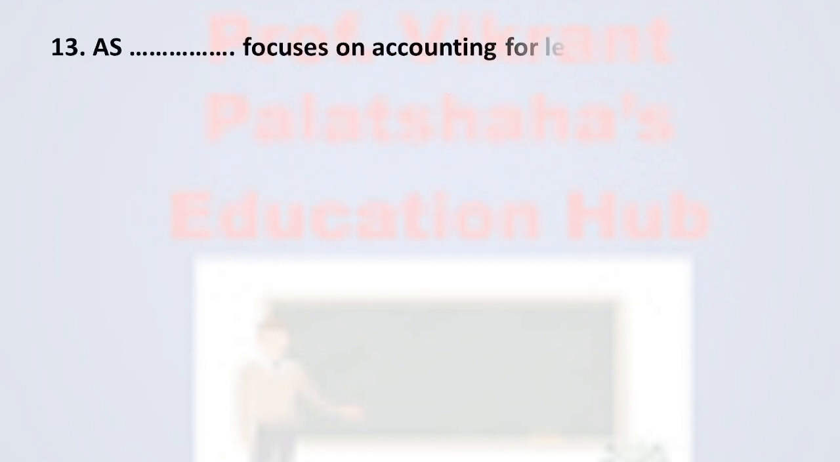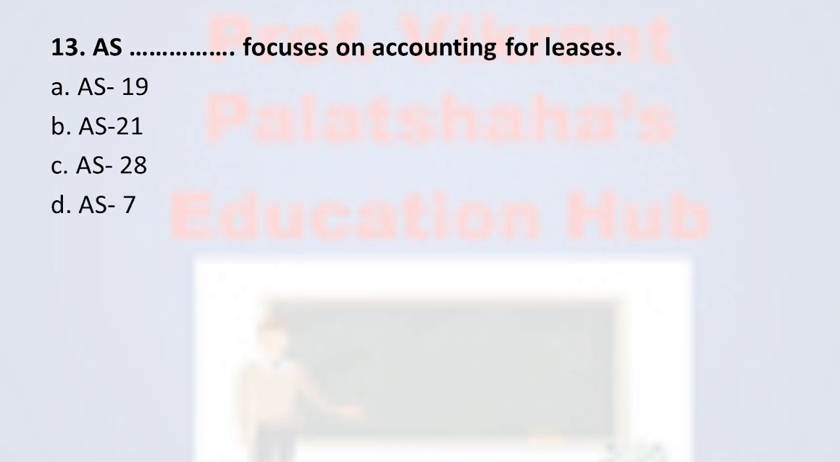Next, question number 13. AS dash dash focuses on accounting for leases. Option number A, AS 19. Option number B, AS 21. Option number C, AS 28. And option number D, AS 7. And here is the correct option. It is option number A, that is AS 19. Accounting Standard number 19 focuses on accounting for leases. Therefore, the correct option is option number A.